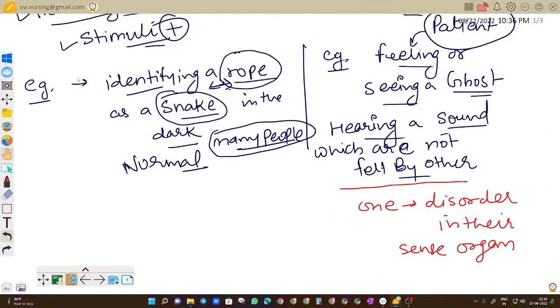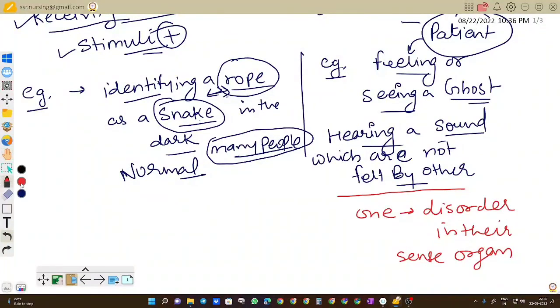Illusion is felt by many people, so we consider it a normal process, while hallucination is an individual process because only one individual claims to have the perception, while the other people in the surroundings deny this kind of perception. So we consider it a disorder. Hallucination may occur in many psychiatric conditions. It can occur in schizophrenia, delirium, and dementia. These are examples where the person may have hallucinations.